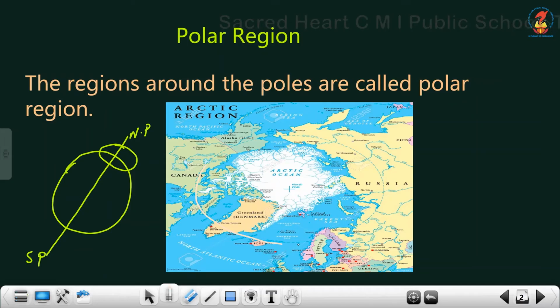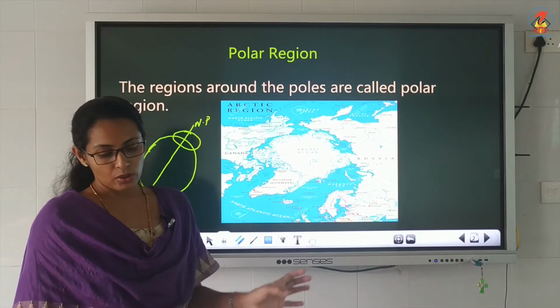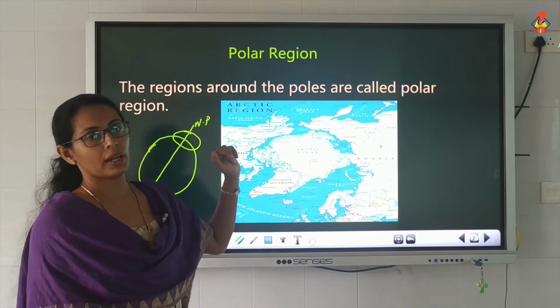This is the Arctic area, and here is the United States of America, and Canada is here, and somewhat Russia. Then the northern side of the continent, Asia, all located near the North Pole. So this is the polar region.